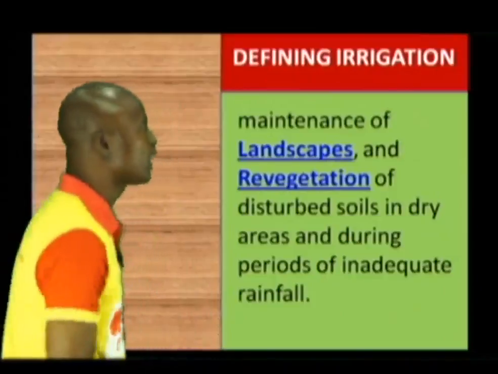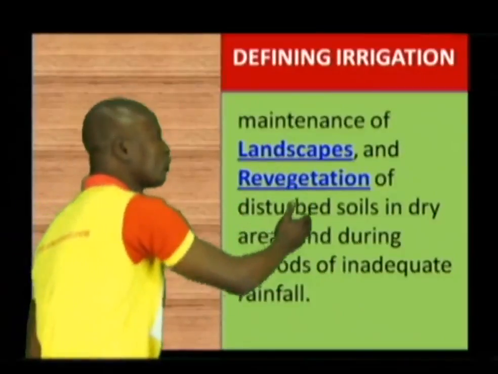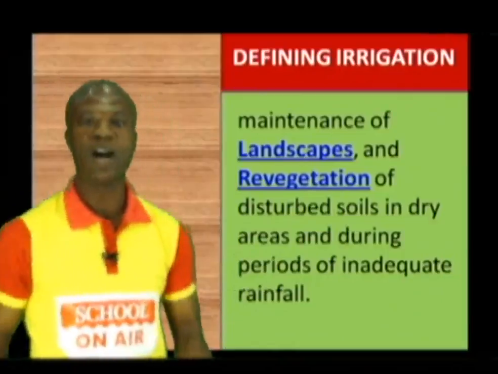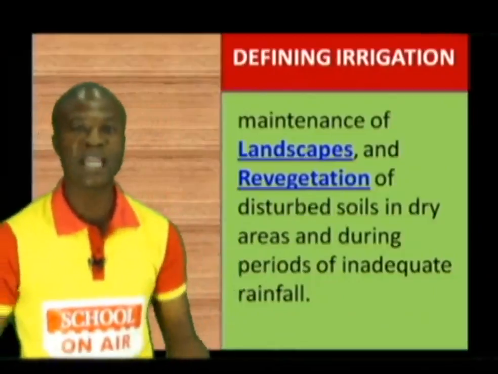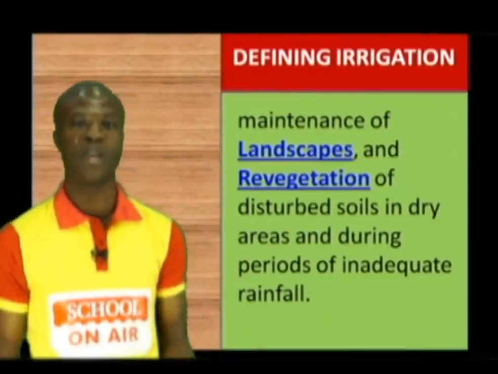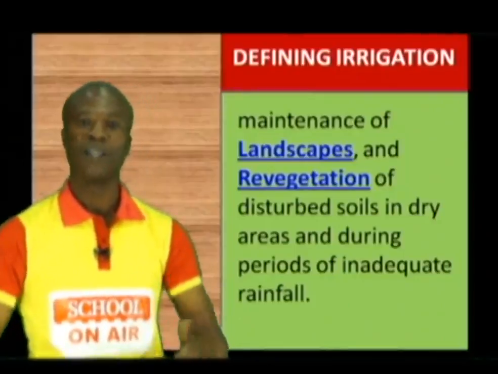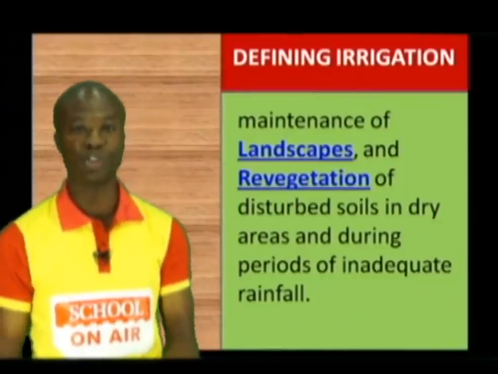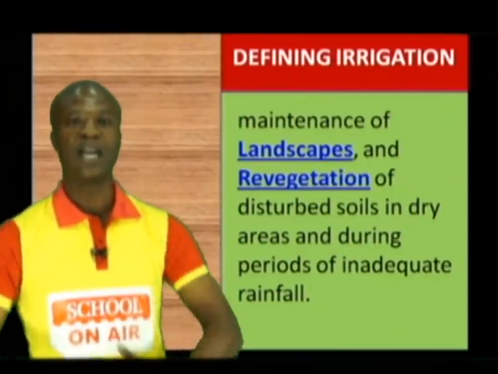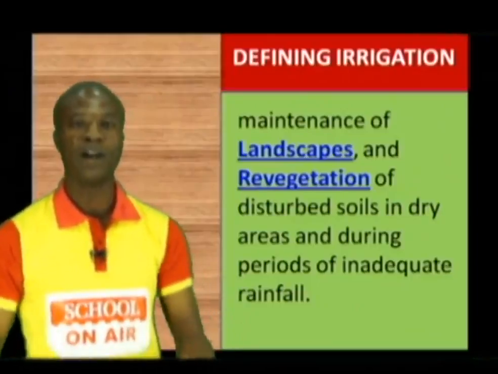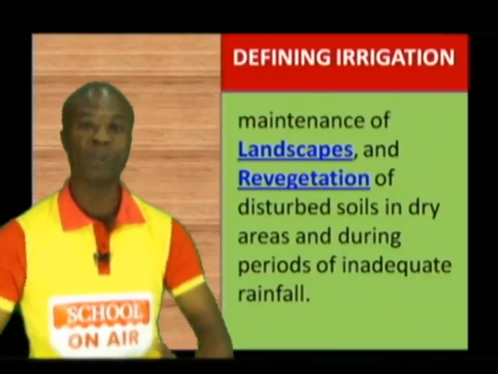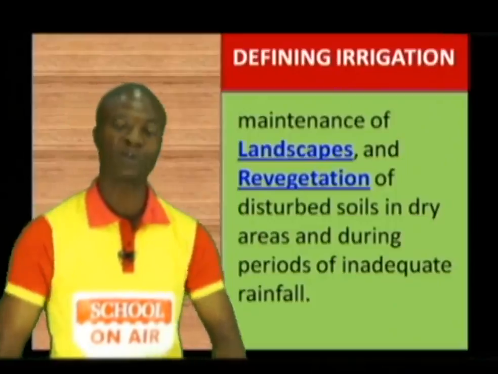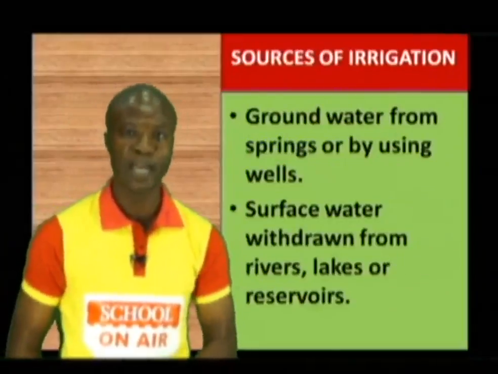Irrigation also means the maintenance of landscape and revegetation of disturbed soil in dry areas and during periods of inadequate rainfall. The essence of irrigation is to help an area to revegetate, because if there is no water, the plant will not grow, because water helps in dissolving the nutrients in the soil. So with the help of water, there can be revegetation of a land that has not been productive. When water is introduced in that land, it can be very productive and a particular type of crop can be grown there.